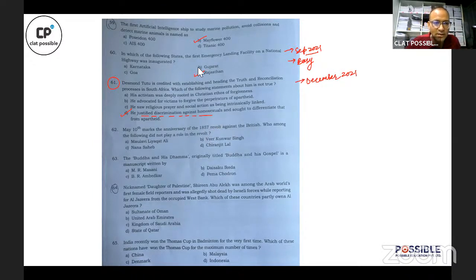Right. Question number 10 is about the revolt of 1857. This is one question that I would rate as static. And the answer to this question is Chiranjeet Lal. Tough question, difficult question.